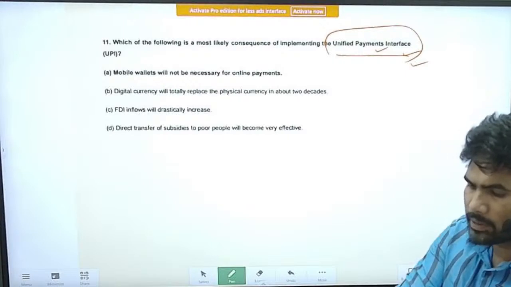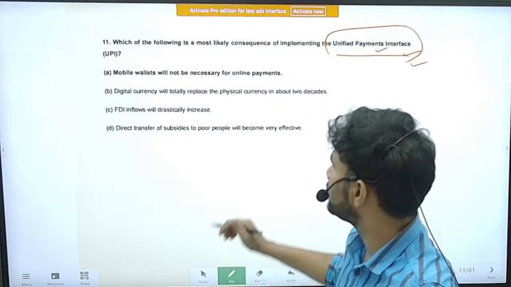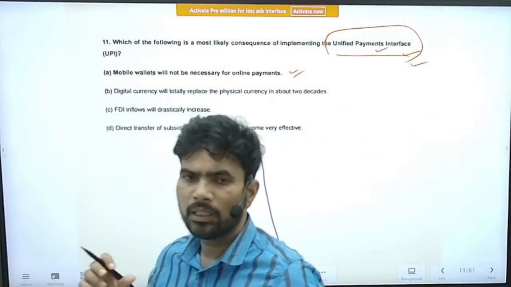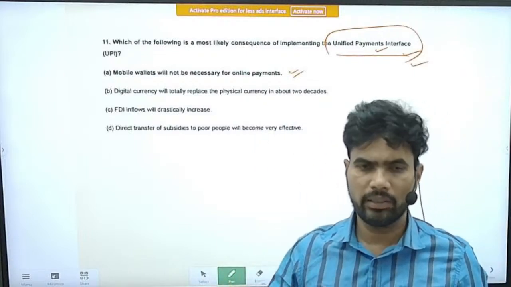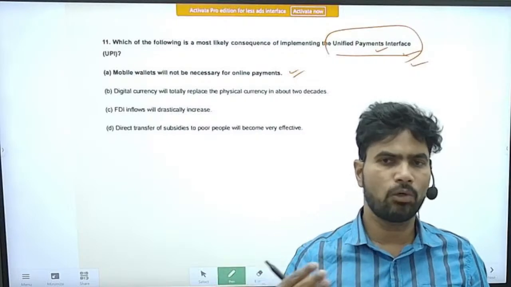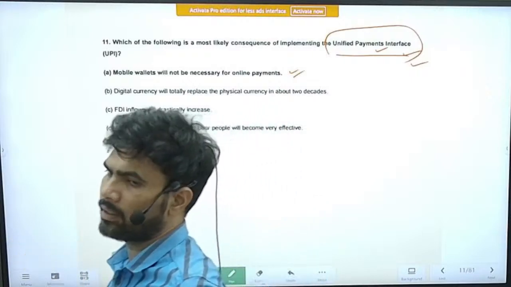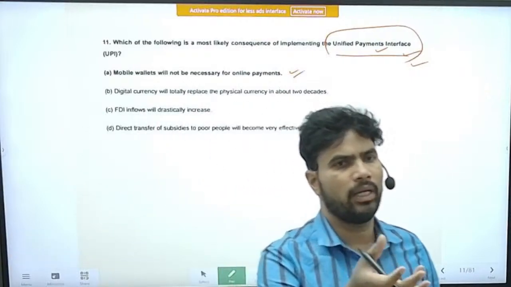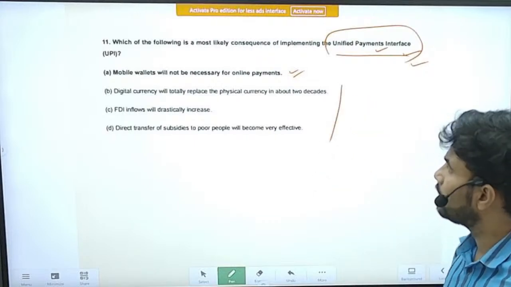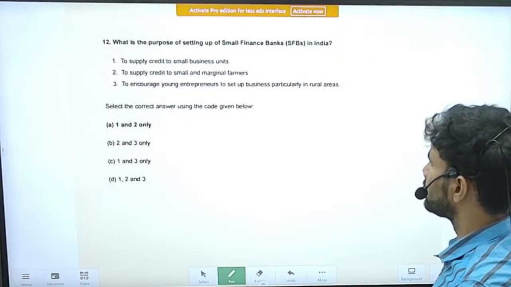So the option is: mobile wallets will not be necessary for online payments. Yes, this is the correct statement. Once UPI has been made mandatory, mobile wallets are not necessary. Directly we can do transactions from bank to bank or from bank to a businessman directly. Businessman means the small vendor, right? Other statements vary, but they are all incorrect. Next question, question number 12.